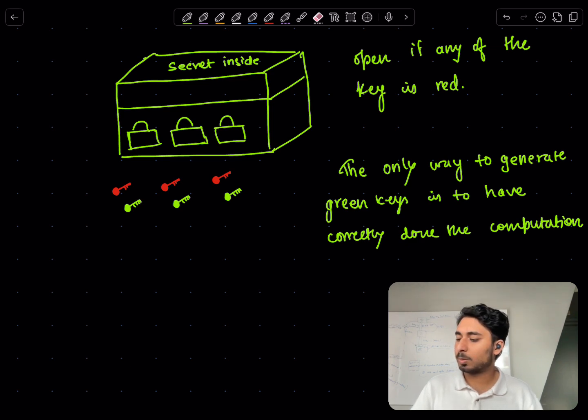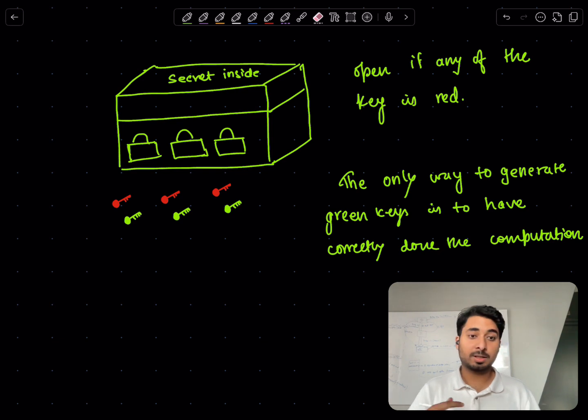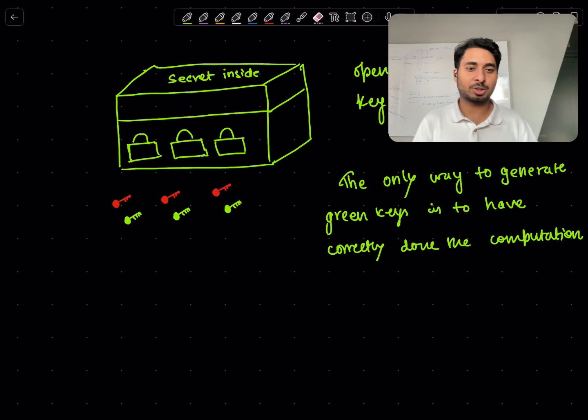So once we have this, these keys can also now be treated as hash locks, right? So we force Alice to post on chain. Whenever Bob says, I'm not happy with it, whenever Bob contests Alice's claim, the broader protocol that is employing Glock forces Alice to basically post one of the keys per lock, right? So they have full choice of which one to post. They know both of them, right? And the only way that Alice can post all the green ones is if they have done the computation correctly, right?